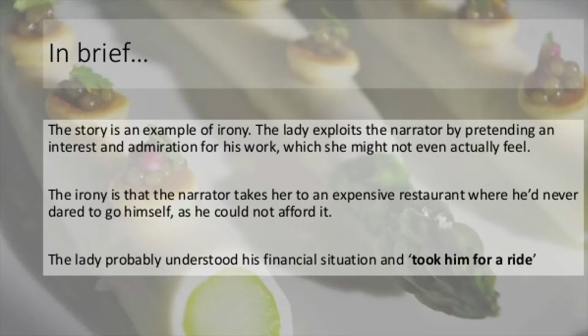But he took this lady who was just faking to be his supporter. And the lady also understood his financial situation, but she took him for a ride. Taking someone for a ride means cheating someone, or taking advantage of someone. So this is the story of The Luncheon in brief.